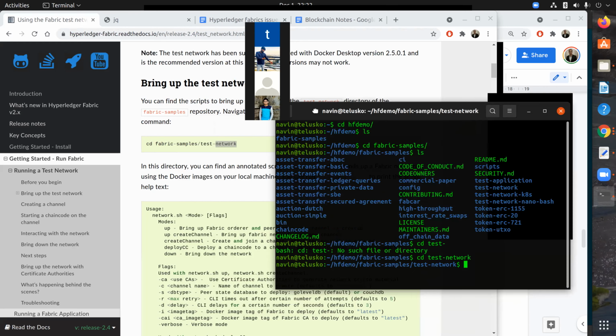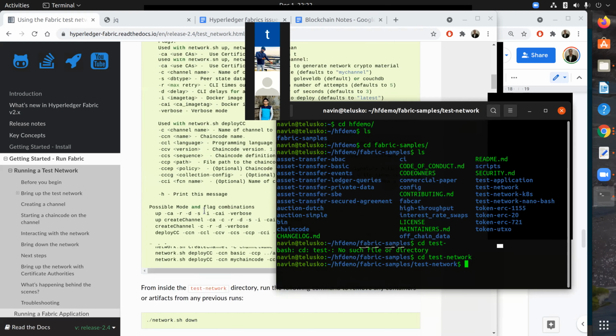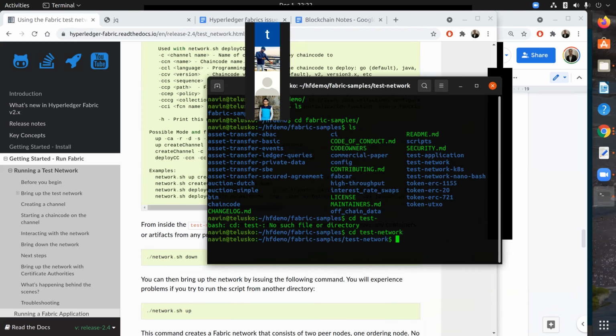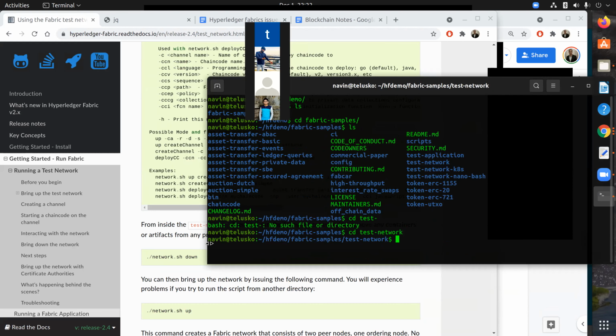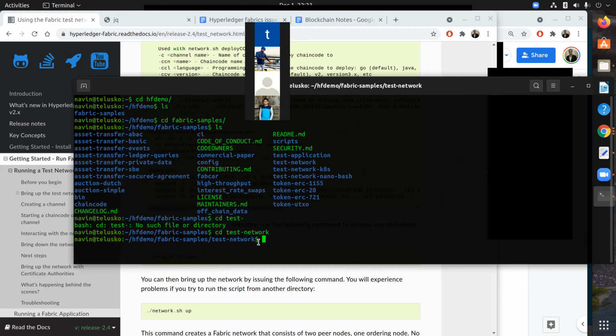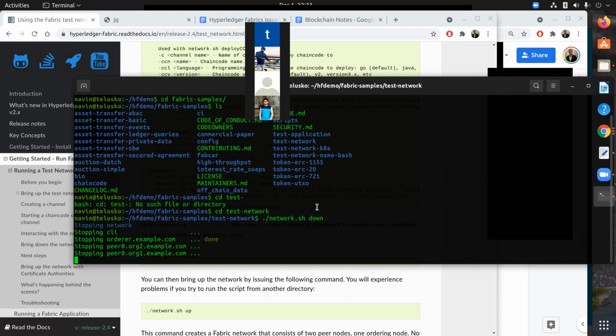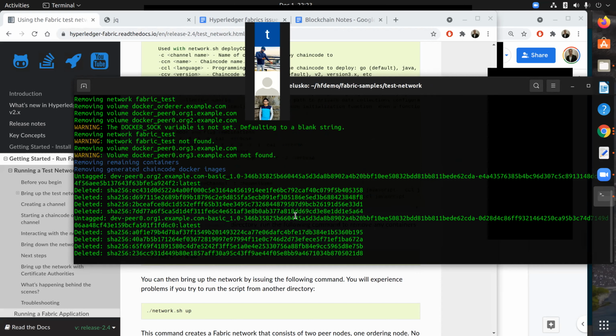Now, once you are in that directory, we have also tried this. We were able to run the network and we were able to shut down the network. The first step is it's better to always shut down the network before we do anything, because there might be a service running. So it's network down, and it is stopping the services. That's great. But why is it taking so much time today? Okay, great, done.